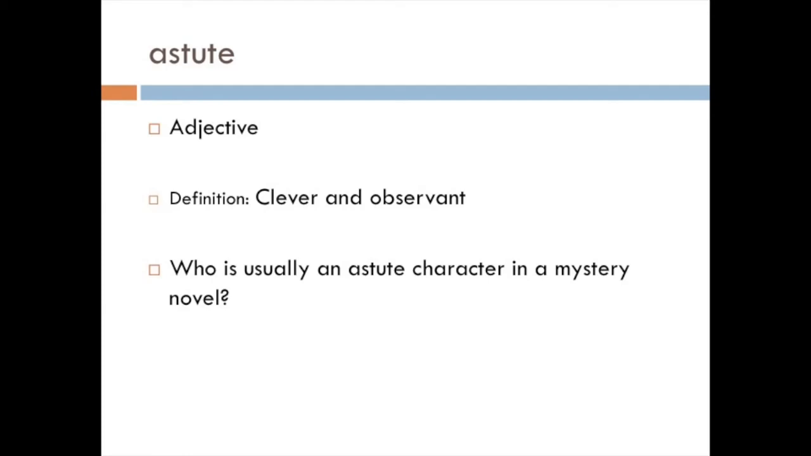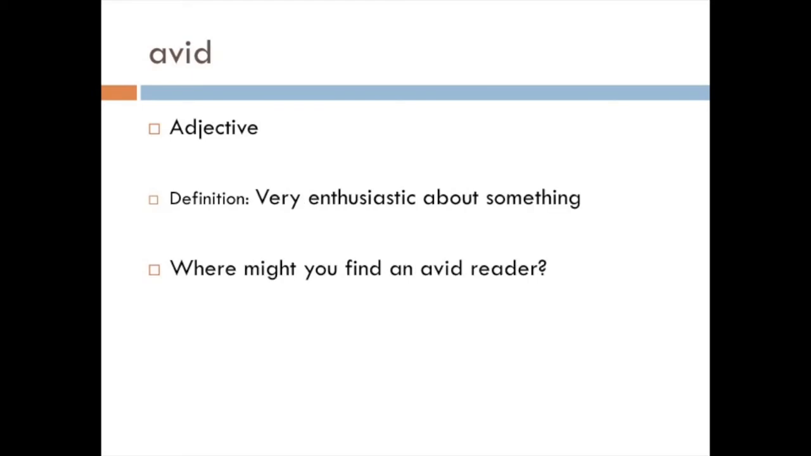Now think about this question. Who is usually an astute character in a mystery novel? Write down your response on your vocab sheet. The next word on our list this week is also an adjective, avid. Avid is used as a describing word in a sentence, and it means very enthusiastic about something.